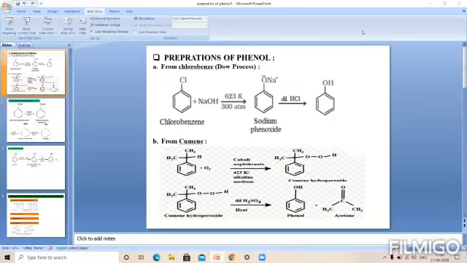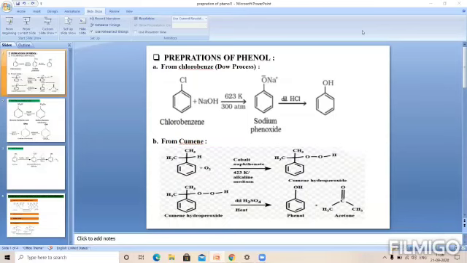That means here we are preparing two compounds. One is phenol and the second is a carbonyl compound like acetone, a ketone. By using this method, we are synthesizing two organic compounds, and that's why this method is the commercial method used in industries. So this is a very important method for the preparation of phenol from cumene.